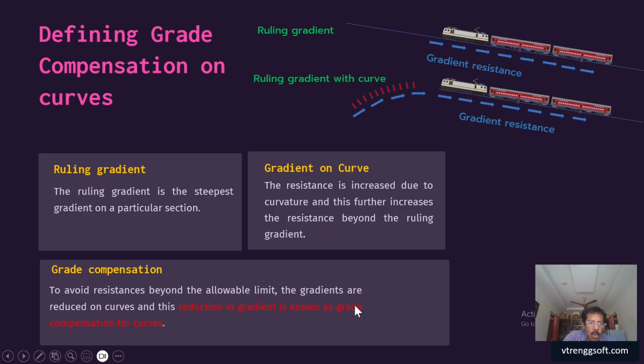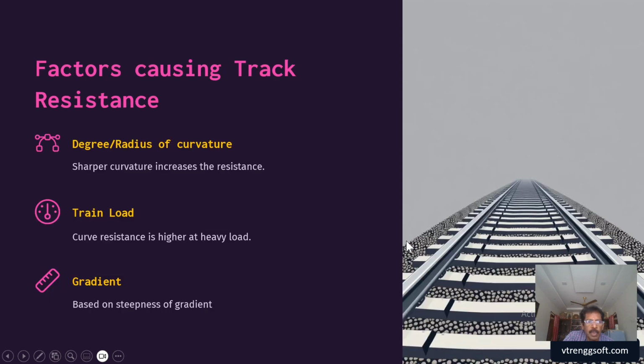So when a ruling gradient falls on a curve, how much reduction we have to give, how much flatness we have to ensure, that we are going to decide and discuss here. For that, the Indian Permanent Way Manual has provided some stipulations that we are supposed to follow, which we'll see in the coming slides.